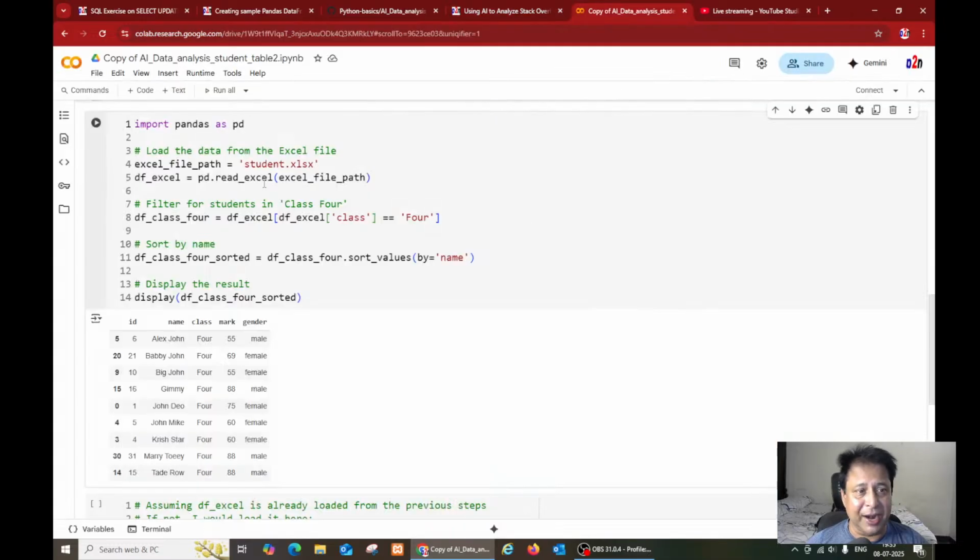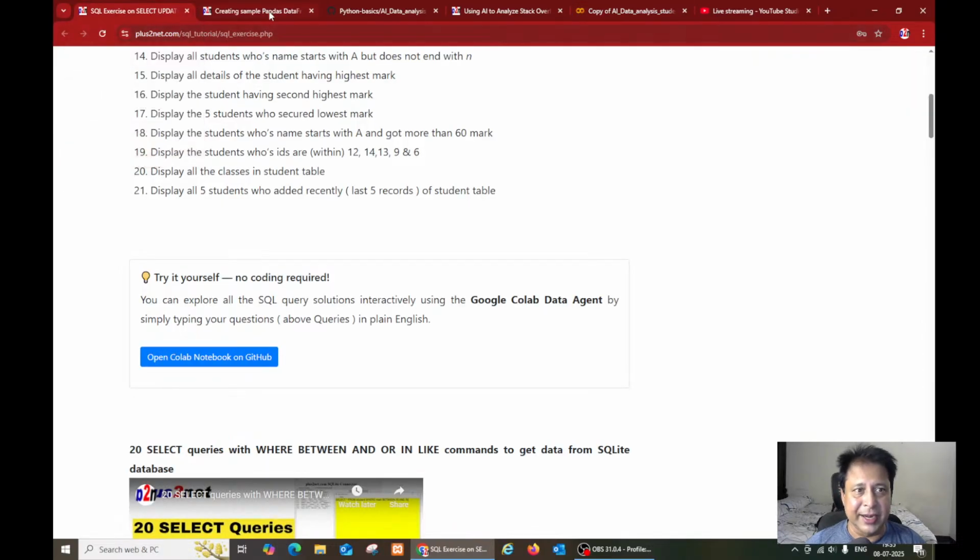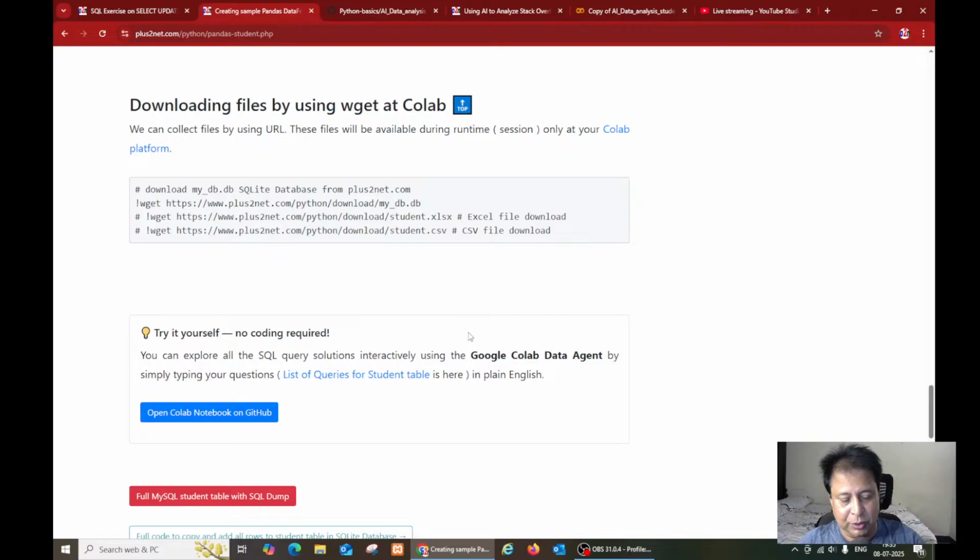Here is the Colab platform. These codes are all generated by the AI, here Gemini. Gemini can write the code and give the output. That's the idea behind all this. So let's come back here, see this.